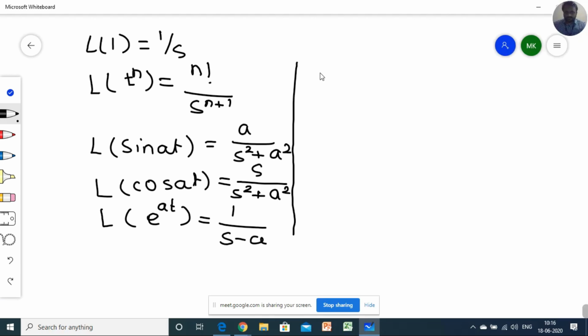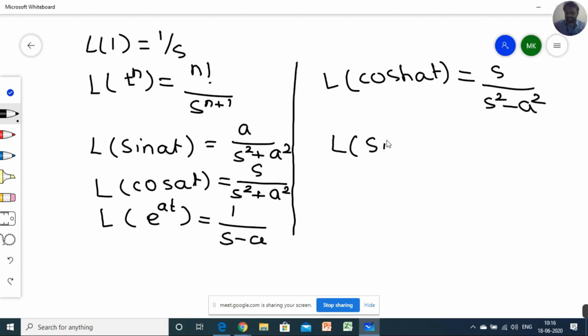Now Laplace of cos hyperbolic of at is what? s upon s square minus a square. Similarly, Laplace of sine hyperbolic of at is again a upon s square minus a square.